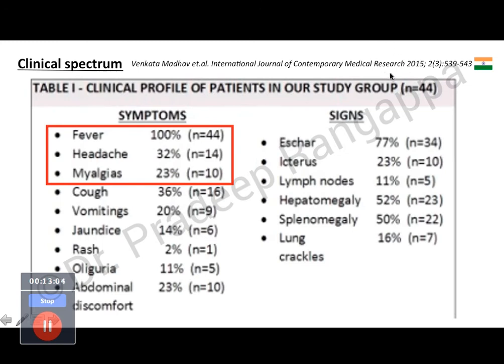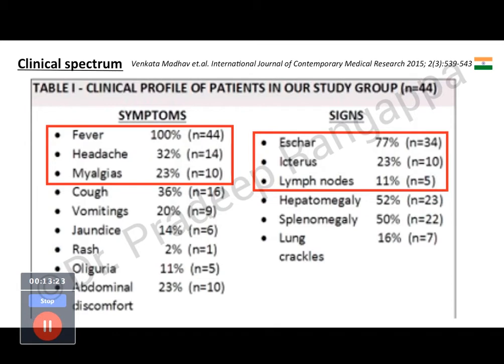So this was another study which came in 2015 to look at what these patients of acute undifferentiated fever or scrub typhus present with. Predominantly it is fever. 100% of them had fever and very non-specific symptoms like headache in 32%, myalgia in 23% and cough in 36%.